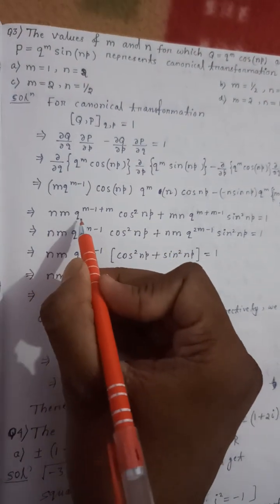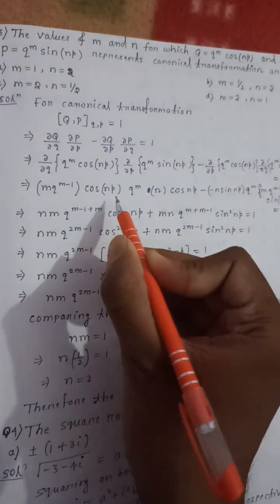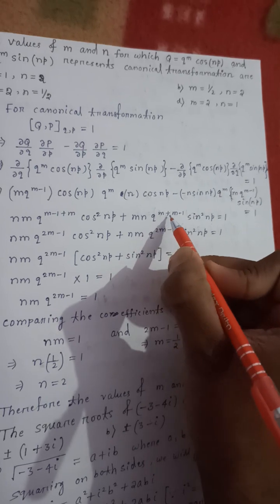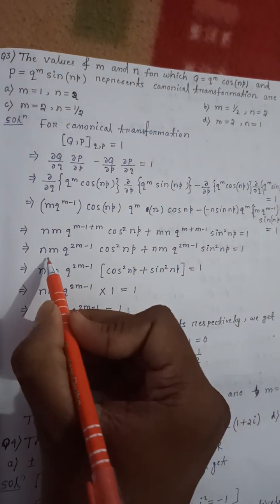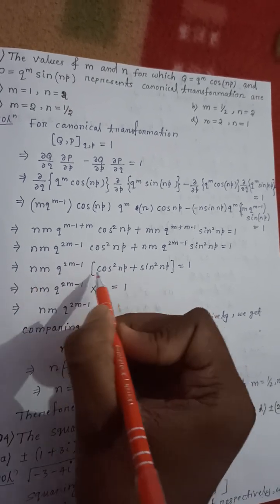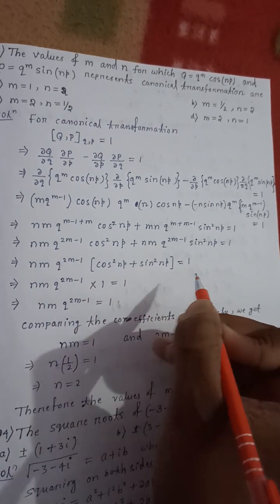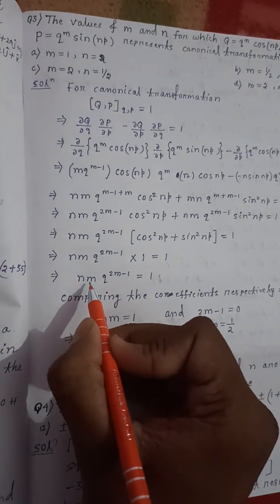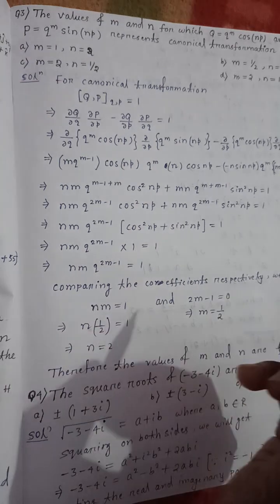So I will get nm q to the power m minus 1 plus m cos square np, plus mn q to the power m plus m minus 1 sin square np, equal to 1. So it will be nm q to the power 2m minus 1; I take it common, so I get cos square np plus sin square np equal to 1. So this value will also give 1. So at last I will get nm q to the power 2m minus 1 equal to 1.